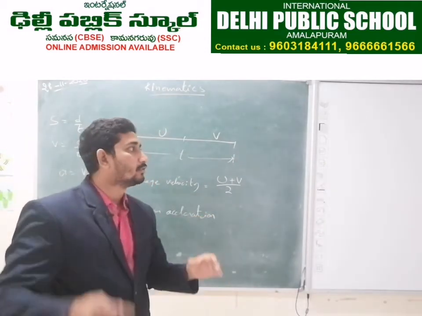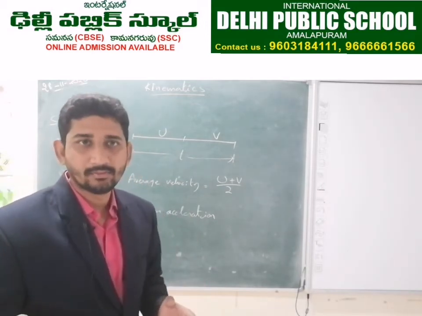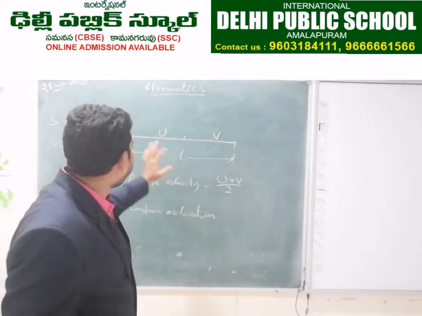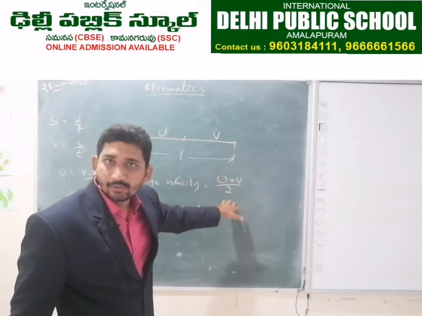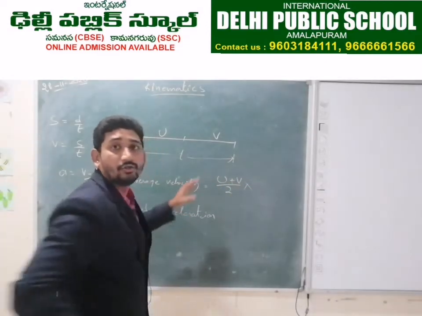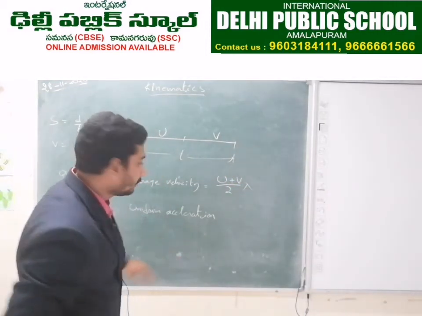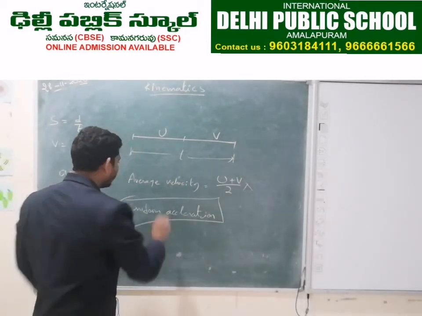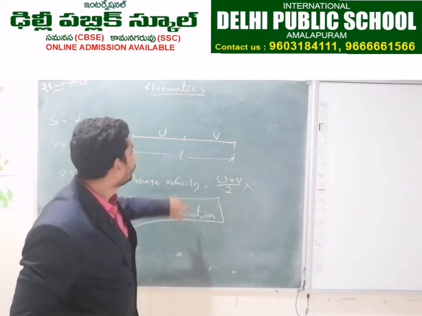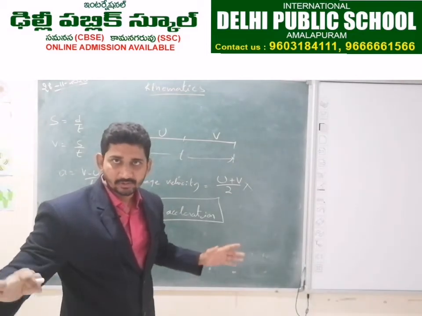Uniform acceleration. So under these types of cases, we will derive one formula. Under the case of uniform acceleration only, the average velocity will be u plus v by 2. Otherwise, average velocity is not equal to u plus v by 2 if the body is not traveling with uniform acceleration. You should consider this. This is very, very important. If the body is not traveling with uniform acceleration, u plus v by 2 we cannot take as average velocity.